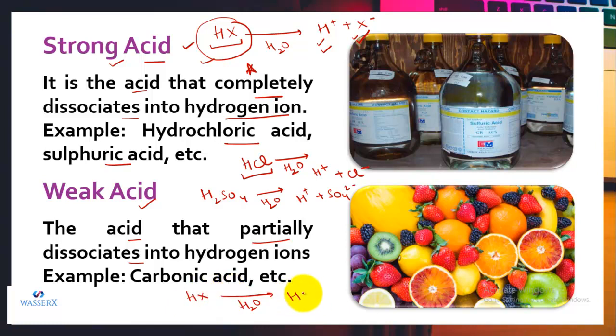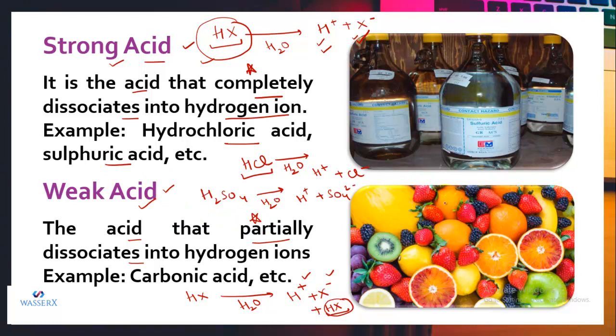That means in water we can see the hydrogen ions, we can see X negative ions, and we'll also have certain HX as undissociated molecules. So if the water possesses the ions as well as undissociated molecules of an acid, that means the acid has partially dissociated and it is regarded as a weak acid.